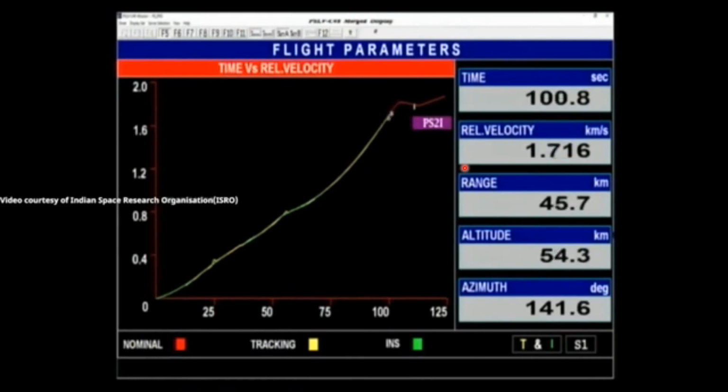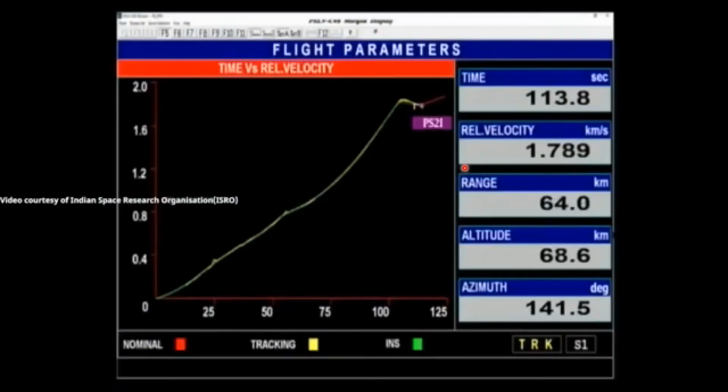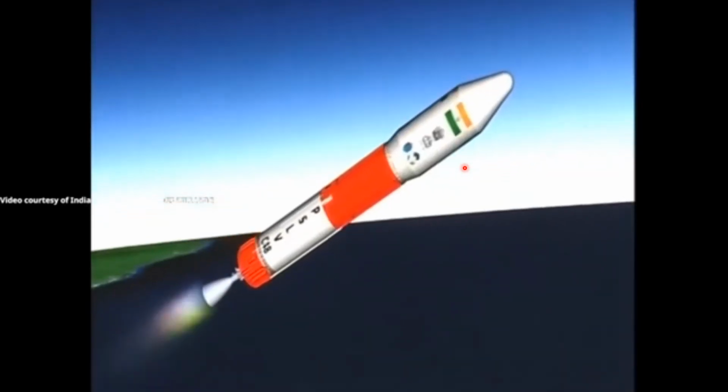The first stage is performing and it's coming close to its end. This is a massive stage generating a peak thrust of 4,800 kilonewtons, and we are very close to first stage separation. You can see the separation on the screens. First stage separated, and second stage engine started. Now you can see the trajectory of the vehicle moving as intended.